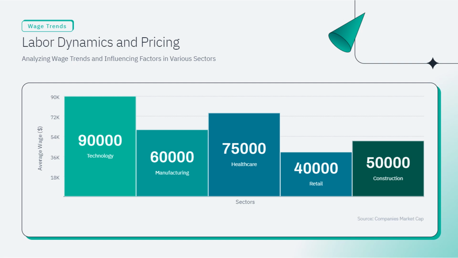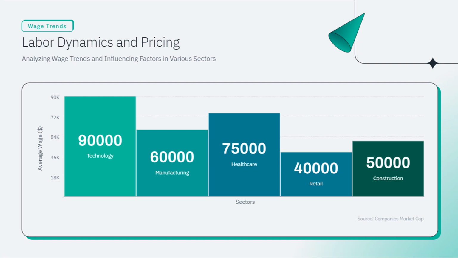Sector analysis. Technology sector. Average yearly wage, $90,000. The technology sector leads with the highest average wage. This high compensation reflects the demand for specialized skills and the rapid pace of innovation. Jobs in this sector often require advanced technical knowledge and continuous learning, which justifies the higher pay.